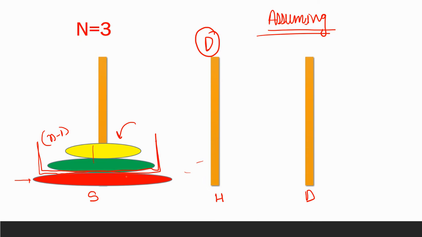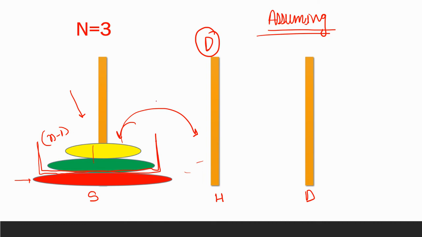But recursion doesn't know which is source, which is helper, which is destination. Since we are starting from here, recursion will get to know, yes, this is source, but recursion doesn't know which is destination and which is helper rod, right? So we are going to take advantage of this condition, and I am now asking recursion to move these two disks from source to helper.